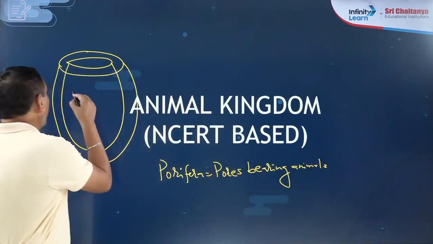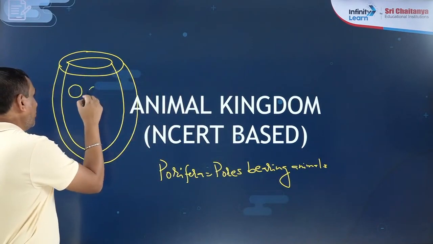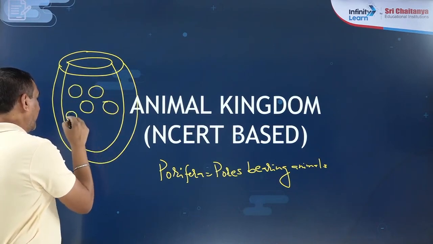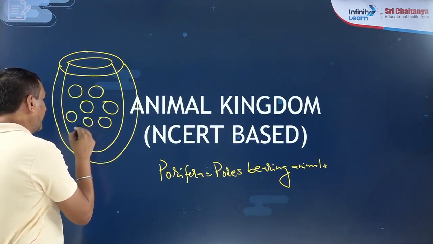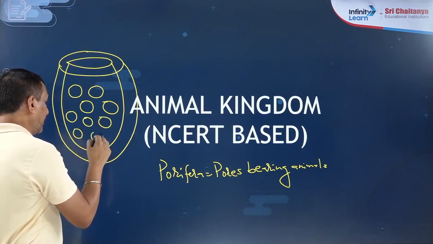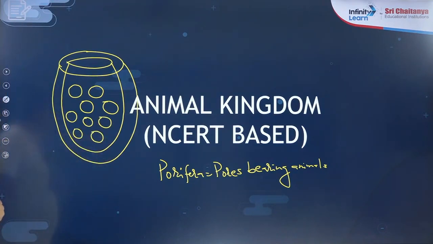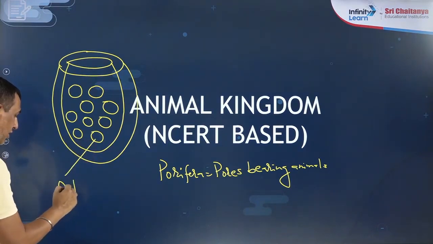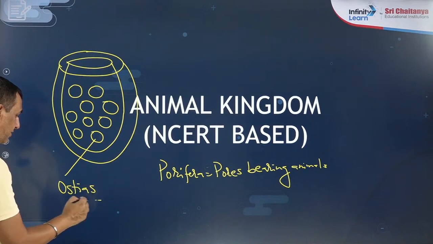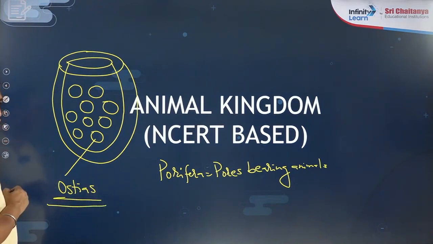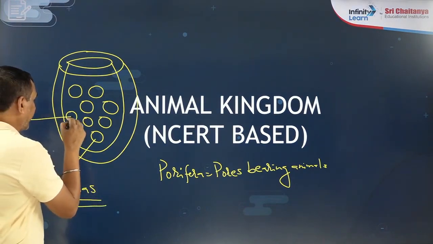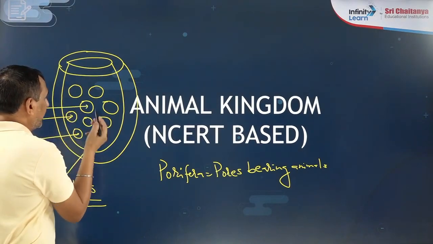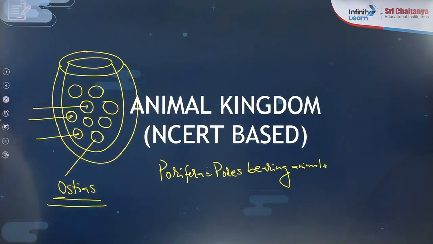So, small pores which are present on the body surface, they are known as the ostia, through which the water is entering into the cavity of the Porifera.